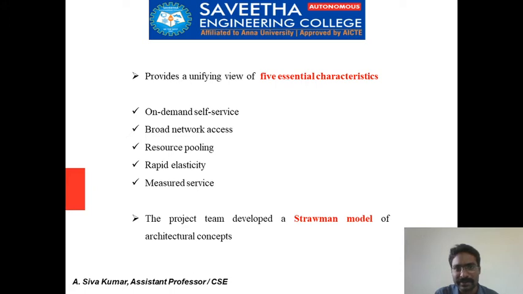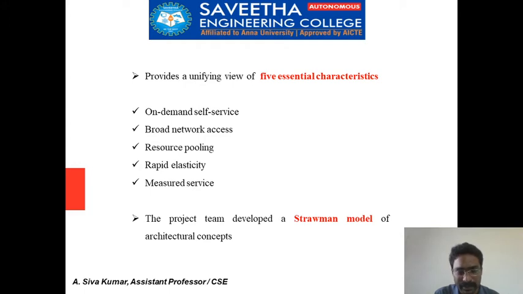We need on-demand self-service, broad network access, resource pooling, rapid elasticity, and measured service. These are the five essential characteristics that cloud computing must have to provide its services to consumers in the best way.